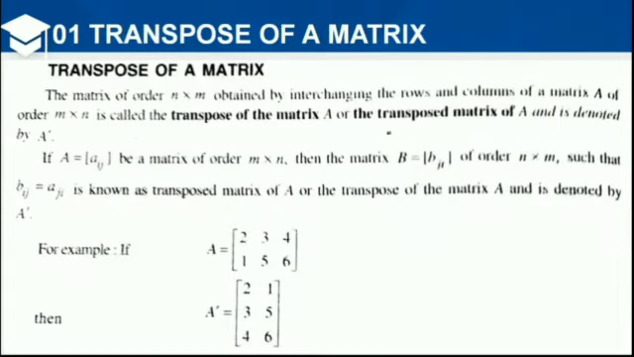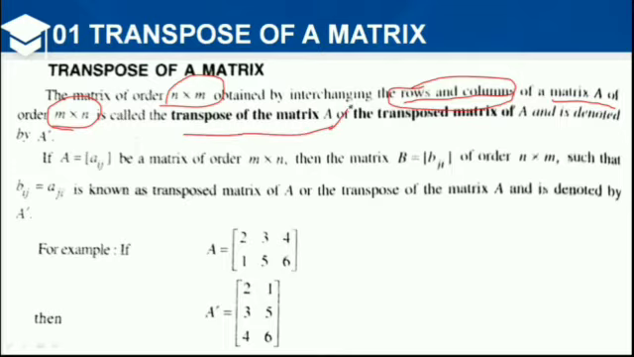First of all, the transpose of a matrix. What is the transpose of a matrix? If a matrix A of the order n by n is given, then by interchanging its corresponding rows and columns, that means rows interchanged by columns and columns interchanged by rows, the order becomes n by n, and this will be called the transpose of the matrix A, and it is denoted by A dash.